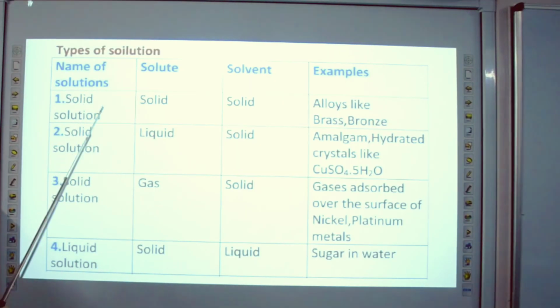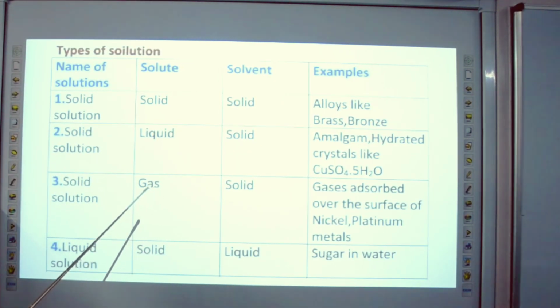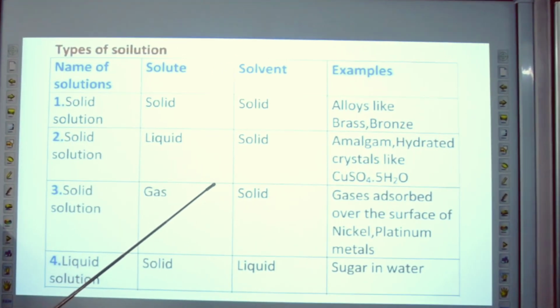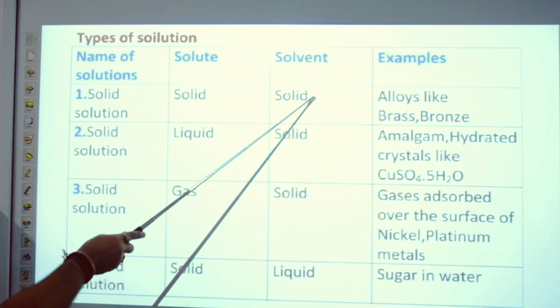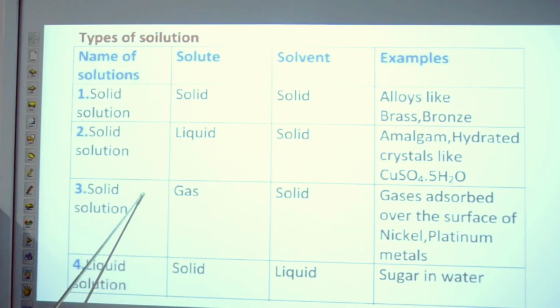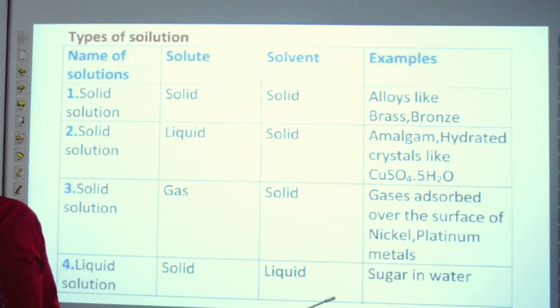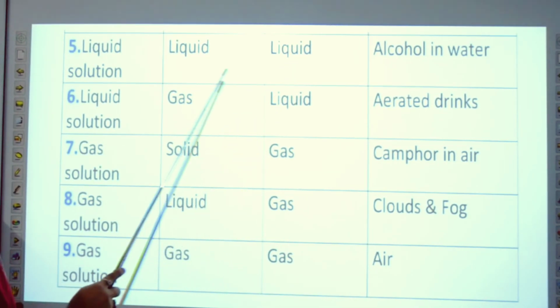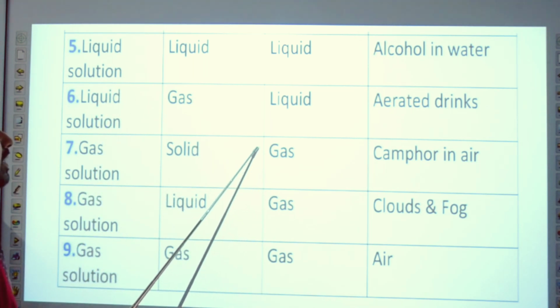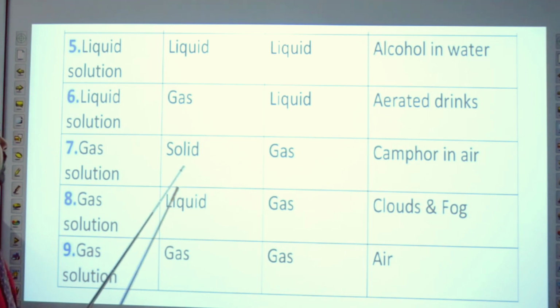Types of solution. Type of solution depends on the nature of the solvent. If the solvent is solid, then the solution is also known as solid solution. If the solvent is liquid, then this solution is known as liquid solution. If the solvent is gas, then the solution is known as gas solution.